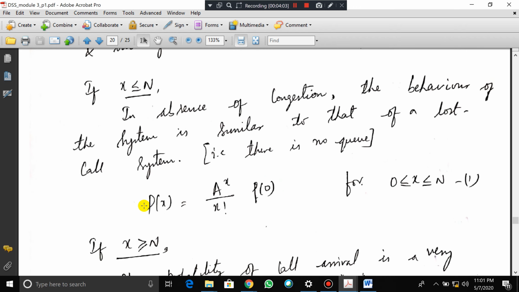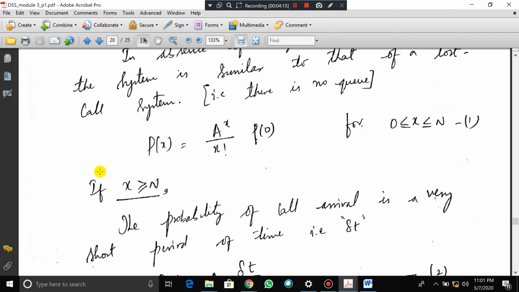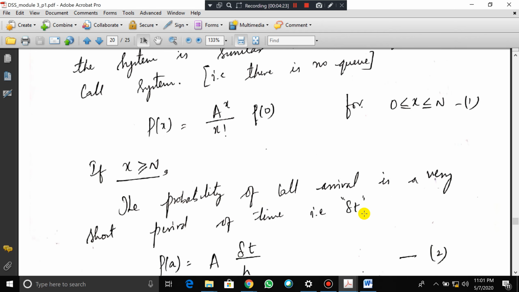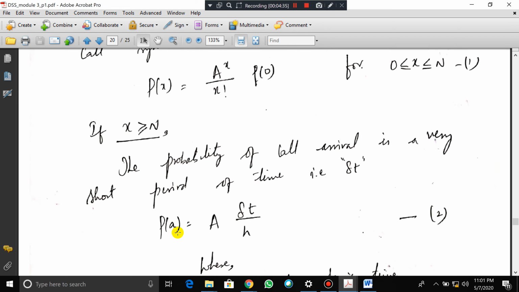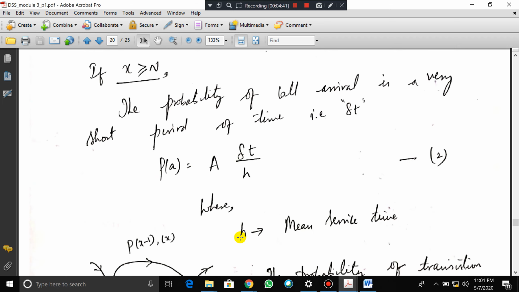We know the Poisson distribution equation, that is P of x is equal to A to the power of x by x factorial into P naught, for x varying from 0 to n. If x is greater than or equal to n, consider the probability of call arrival in a very short period of time, that is delta t. That probability is equal to capital A, the amount of traffic, into delta t by H, where H means the service time.